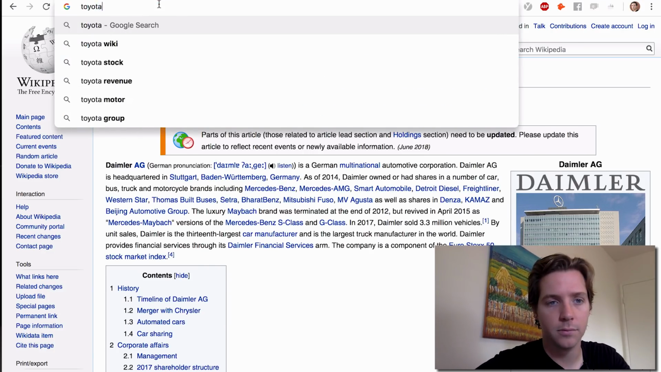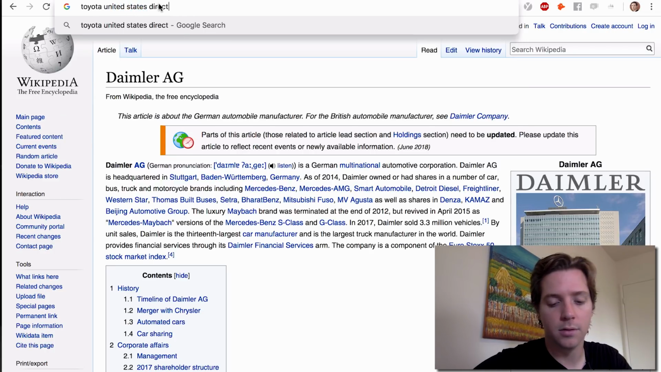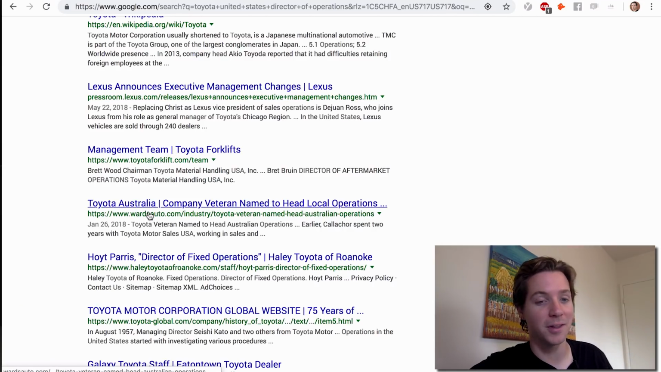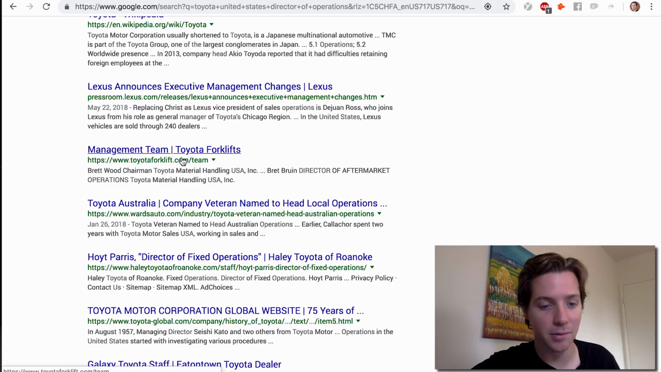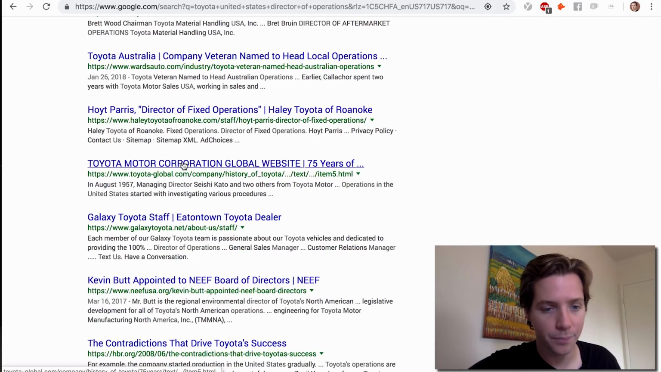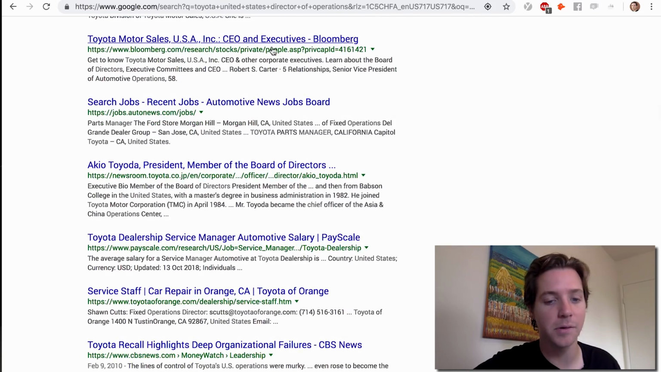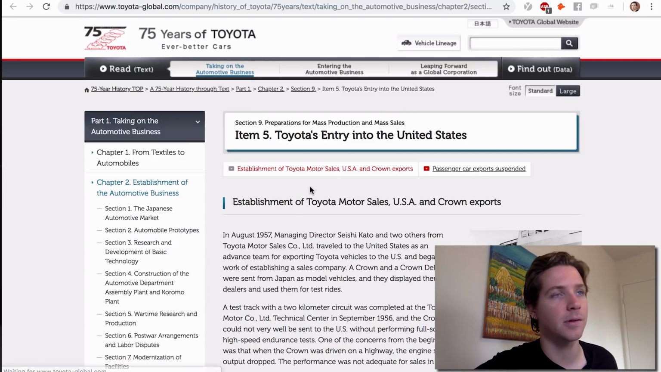So Toyota, United States, director of operations. Toyota forklifts. This is what I'm talking about. There's Toyota Australia, that's one lead. Toyota Forklifts, here's a whole other one. Toyota Global, I'll go over here. Then there's all these local dealerships, which is not anything like what we're selling to, but those are all individual leads as well. There's so many ways to approach these huge companies.